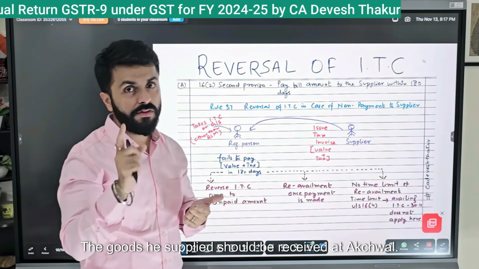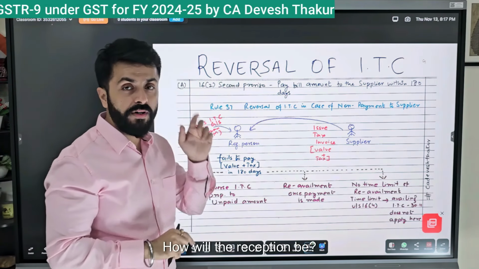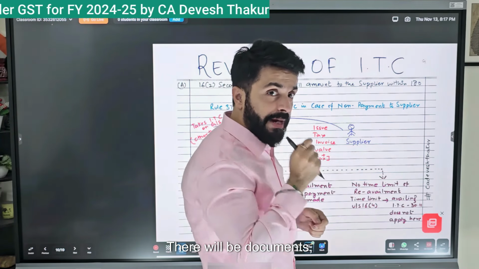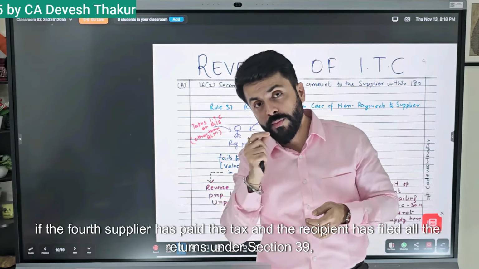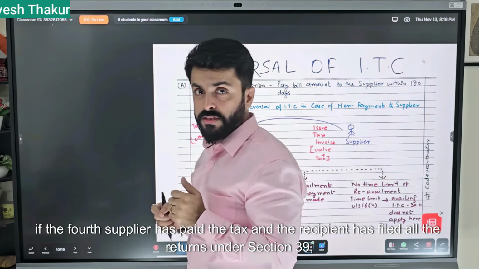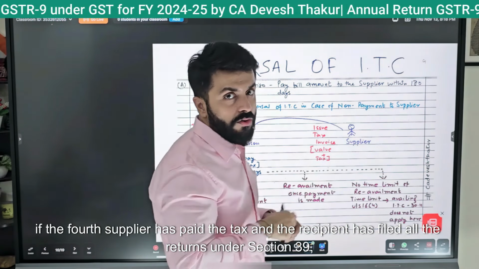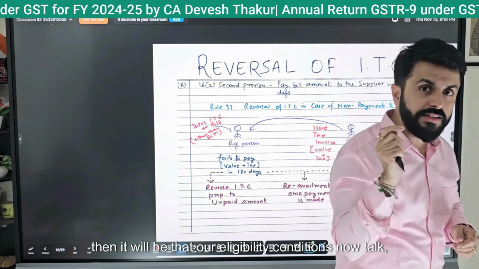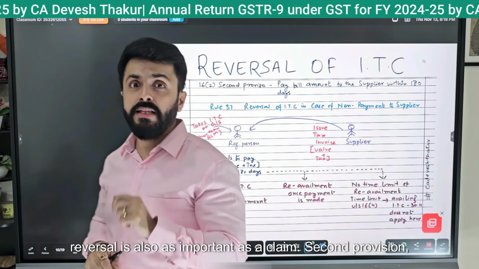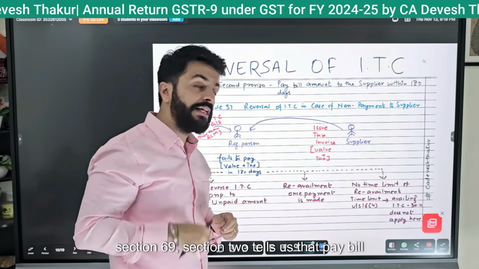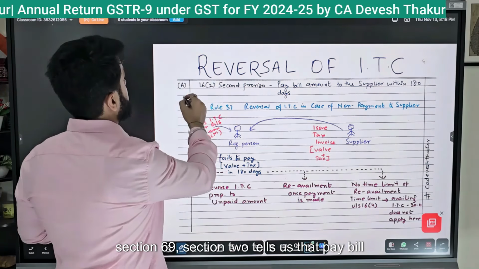The goods he supplied should be received in actuality. How will the receipt be shown? There will be documents, there will be some proof of the services. Fourth, if the supplier has paid the tax and the recipient has filed all the returns under section 39, then our eligibility conditions are met. Reversal is also as important as a claim. The second provision, section 16 subsection 2, tells us to pay the bill.